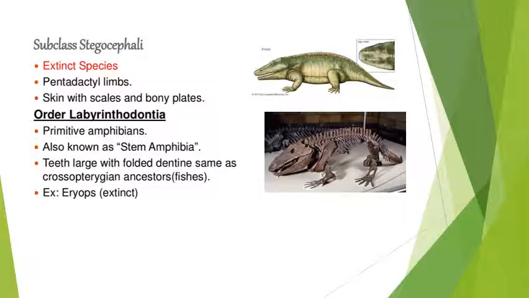First of all, we study the extinct class, the Stegocephali, the extinct species. They have pentadactyl limbs, skin, and scales, and bony plates are present, as seen in these pictures. The Labyrinthodontia are the primitive amphibians. They are also called stem amphibians. Teeth are large with folded dentine, the same as in crossopterygian fishes. They evolved from fishes, so they are similar to crossopterygian fishes. The extinct Acheloma, this is the diagram of it.